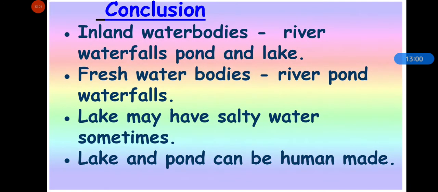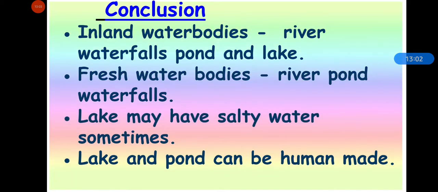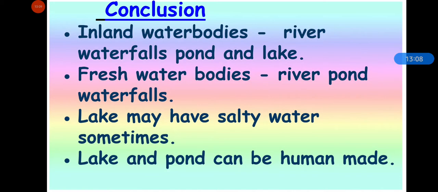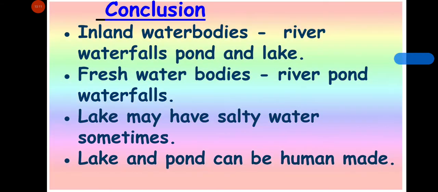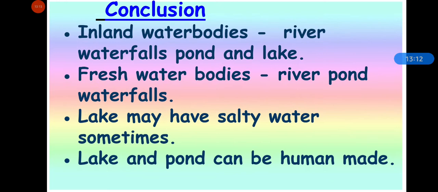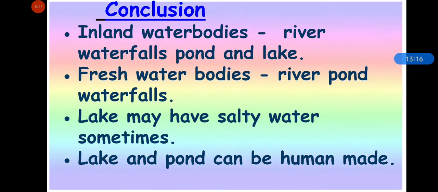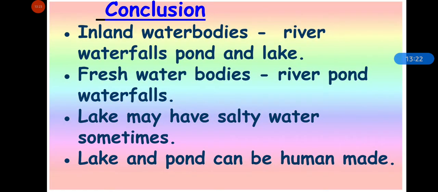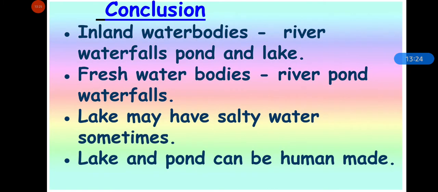And freshwater bodies are river, pond, waterfalls, while lakes can have salty water and fresh water both. And lakes and ponds can be human made. And what is a waterfall? A waterfall is a fast flowing flow of water that runs down a hill in a stream or a river.